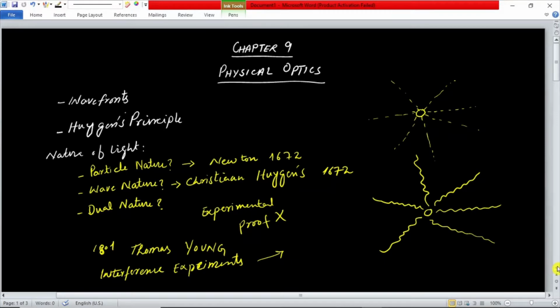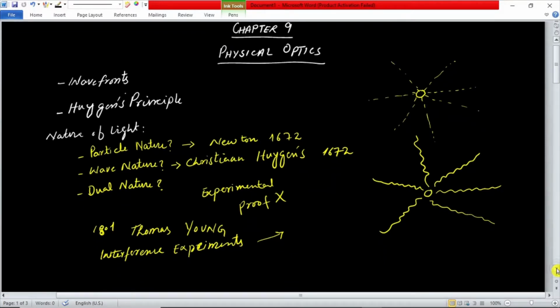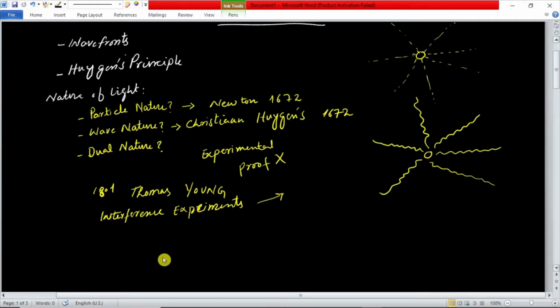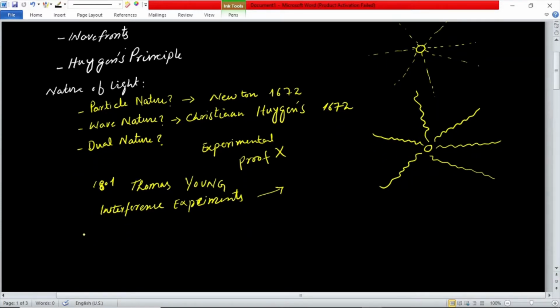However, in today's time, people believe that light has both particle as well as wave nature. So people mainly believe in the duality of light.